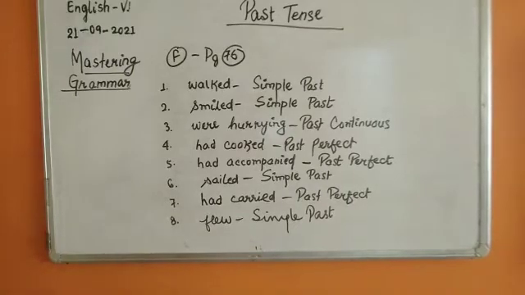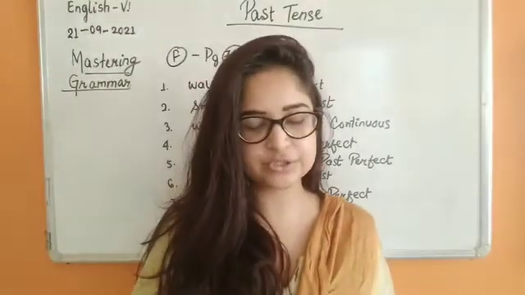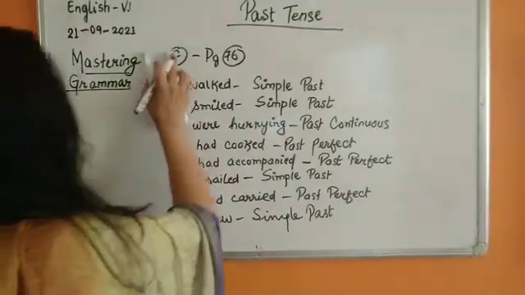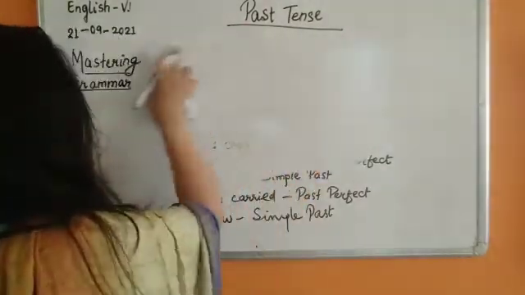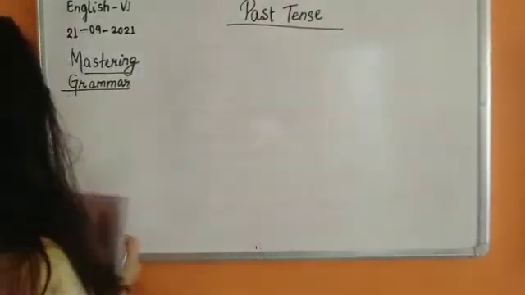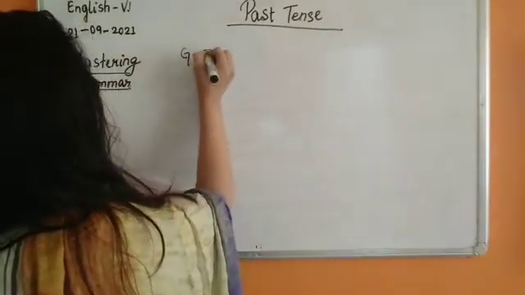Now let's see G. Rewrite the following sentences in the negative and interrogative forms. The first one has been done for you. He knew the definition. He did not know the definition. Did he know the definition? So yes, we are going to do exercise G. G is on page number 77.